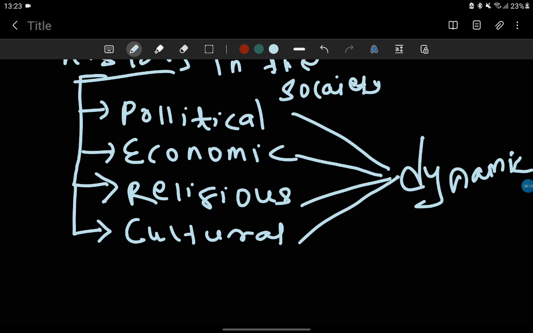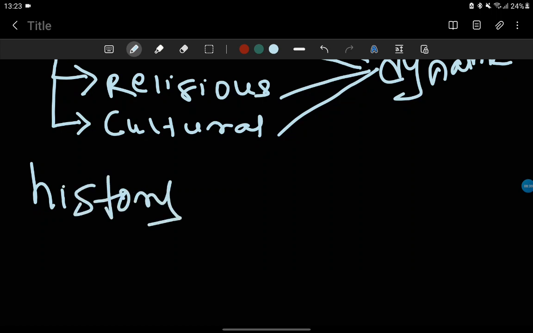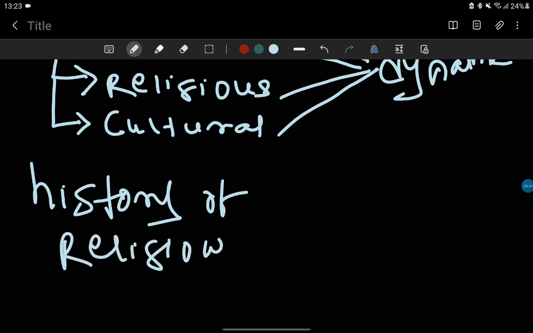So if we are talking about history, it is always changing. Sometimes it is a gradual process of change. That is why I told you that process is very important for history. Let me give another example. If we are talking about the history of religion, is it not a process? We will study it in detail. You will get a clear, broader picture of religion from the IVC, the Indus Valley Civilization, that is the Harappan civilization, to the Gupta period.